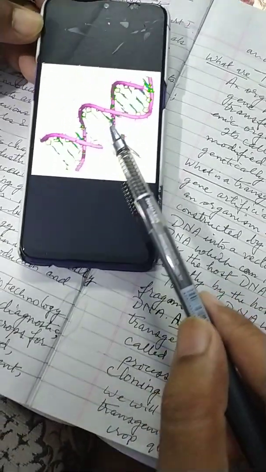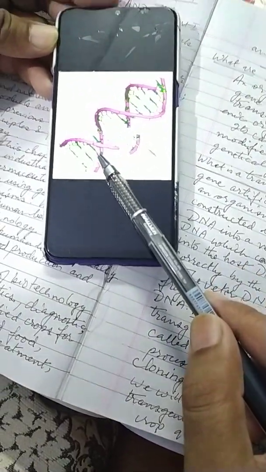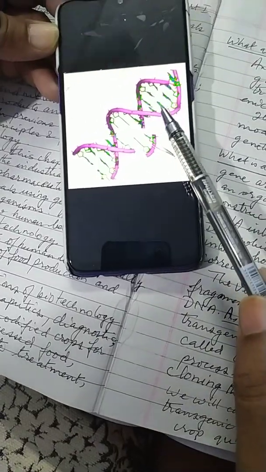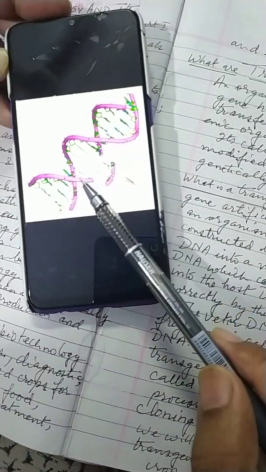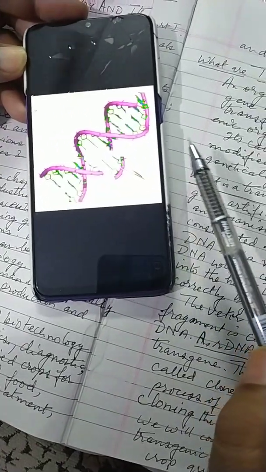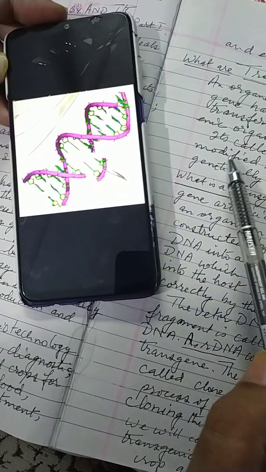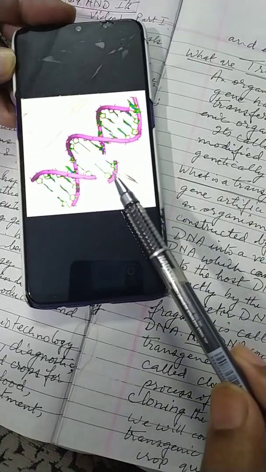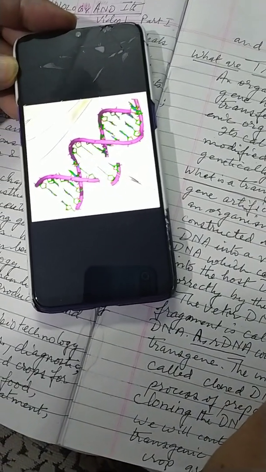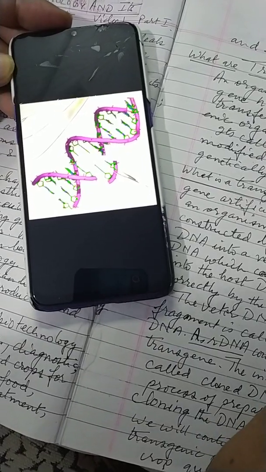A few seconds back I was talking about transgenic mice. Likewise, we have got transgenic tomatoes, transgenic vegetables, transgenic capsicum. So it's called the GMO, or the genetically modified organism, or GEO, which also implies genetically engineered organism.